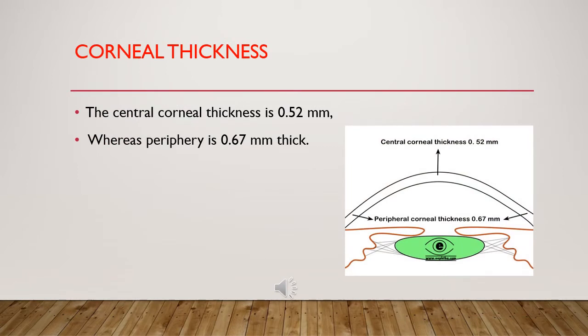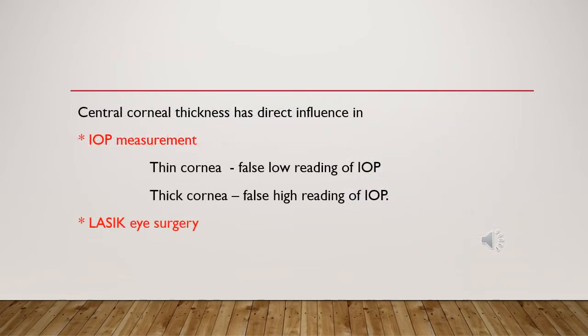Next in the corneal dimensions is corneal thickness. Thickness of the cornea in the center is about 500 to 600 micrometers and at the periphery is about 600 to 800 micrometers. It has a direct influence on intraocular pressure measurement. In a population having thin corneas, there will be a false low reading of intraocular pressure, and a thick cornea will give a false high reading of intraocular pressure.